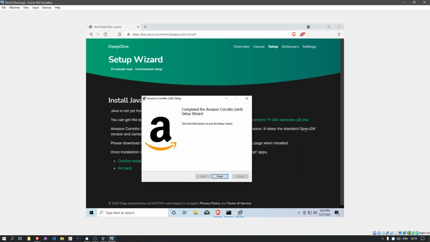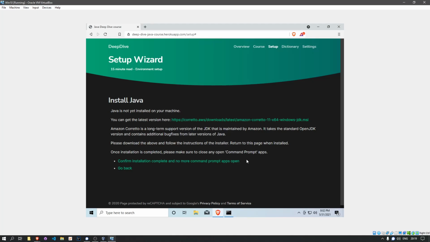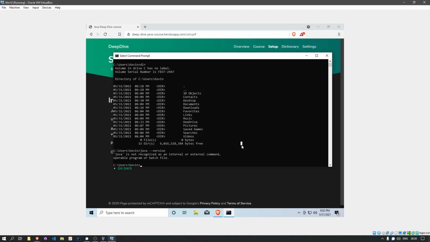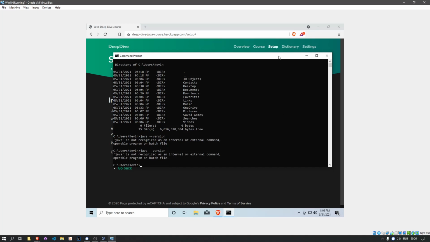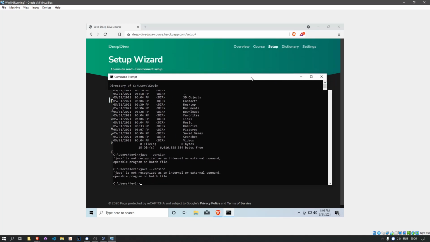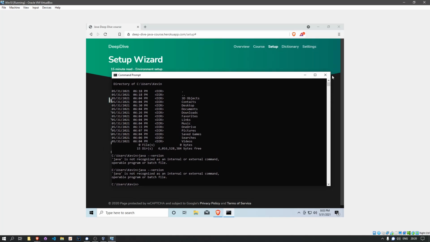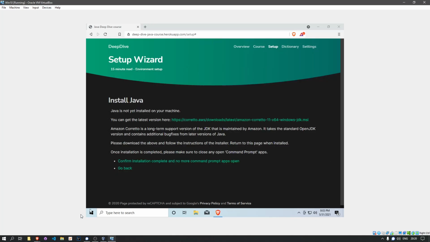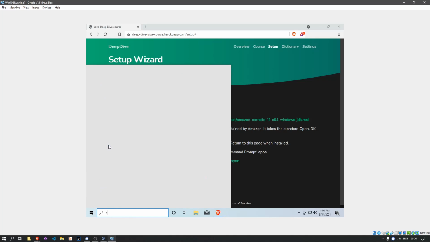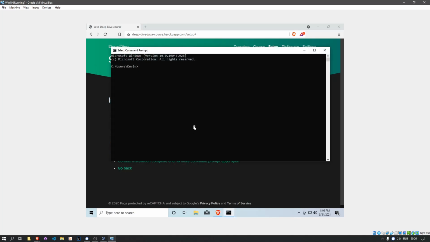Basically that gives you a download that you have to extract somewhere, and then you have to set some environment variables. It's easy enough. But okay, we just finished it, and now we should have a JDK installed. If we double check here and ask for the Java version, it'll still not know what we asked, because for some weird reason in Windows, the command prompt doesn't understand new commands that get added while it is open. So we'll close this, start the command prompt again, and ask for the same thing, java --version.